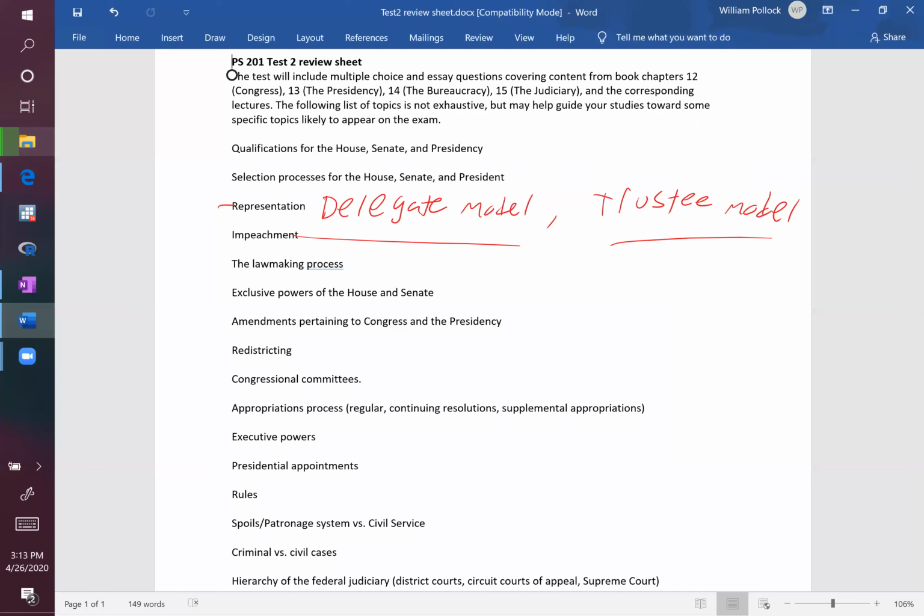Another discussion we had on the topic of representation involved different models. In other words, these two models, maybe one of them applying more frequently to the House of Representatives, and then the other applying more directly to the Senate. And so maybe go back and figure that out as well. Which of these is applying more so to the House? Which of these models is applying more so to the Senate?